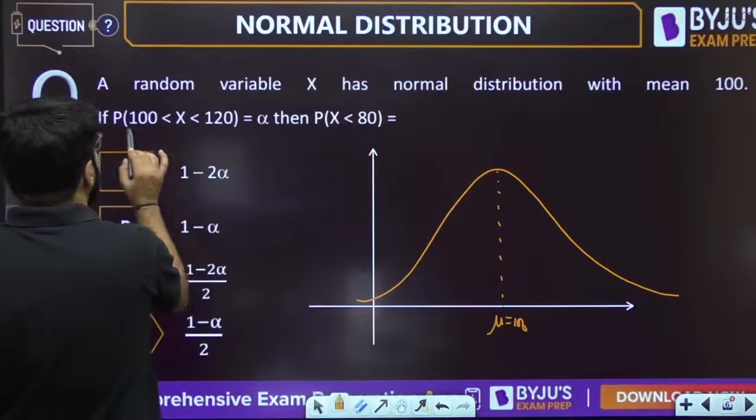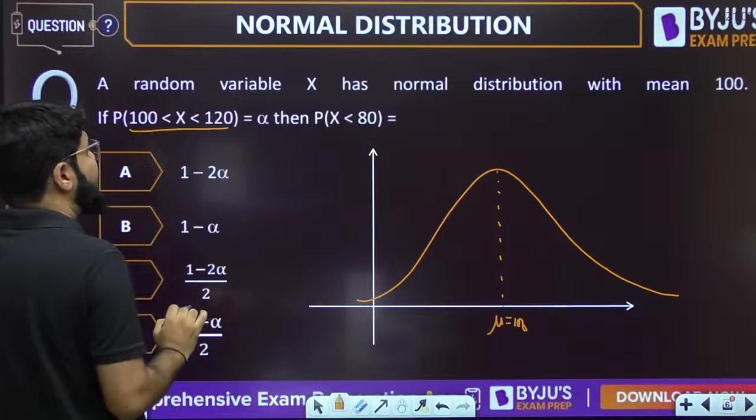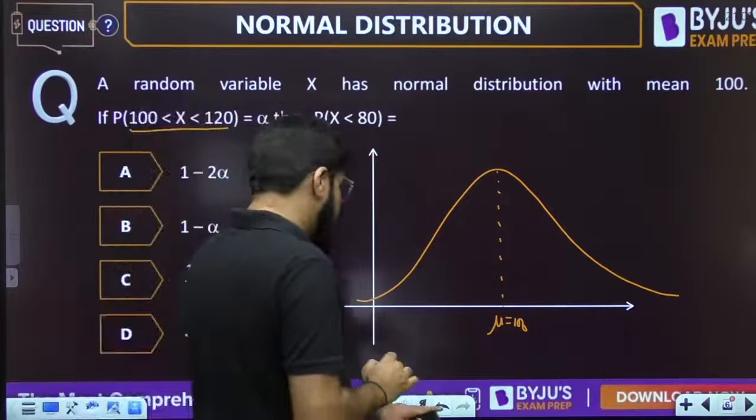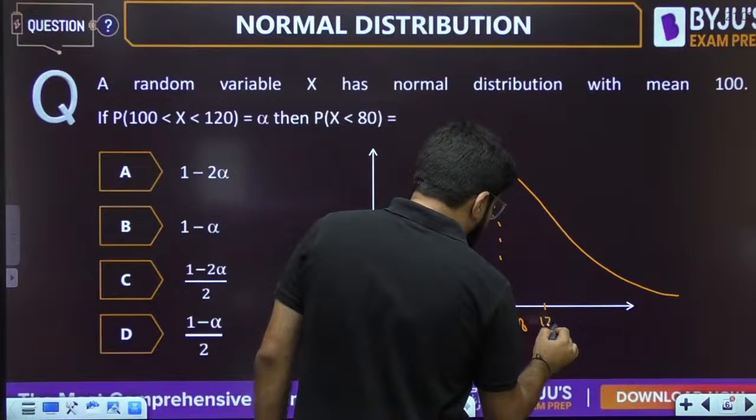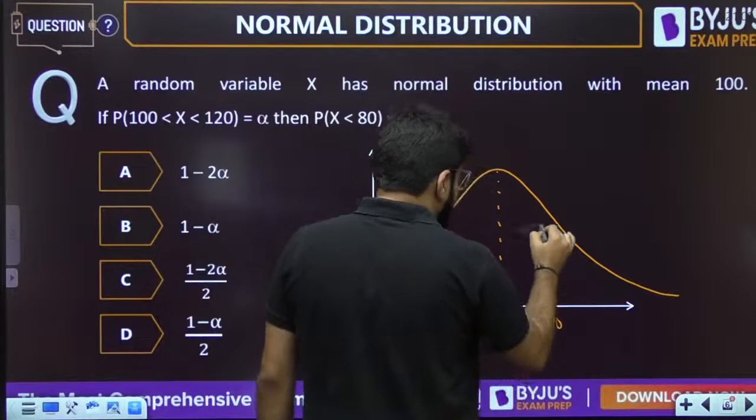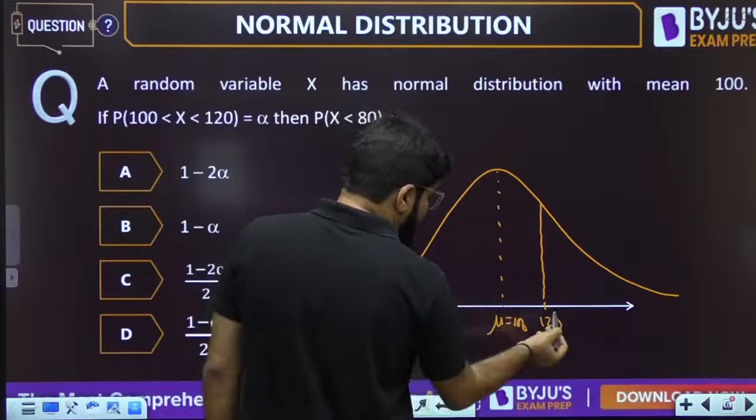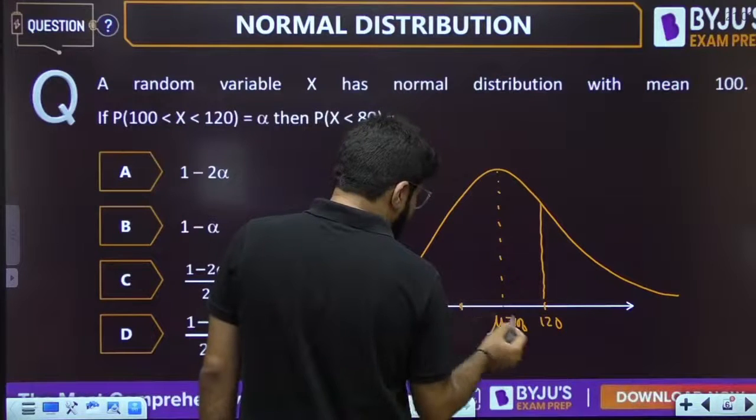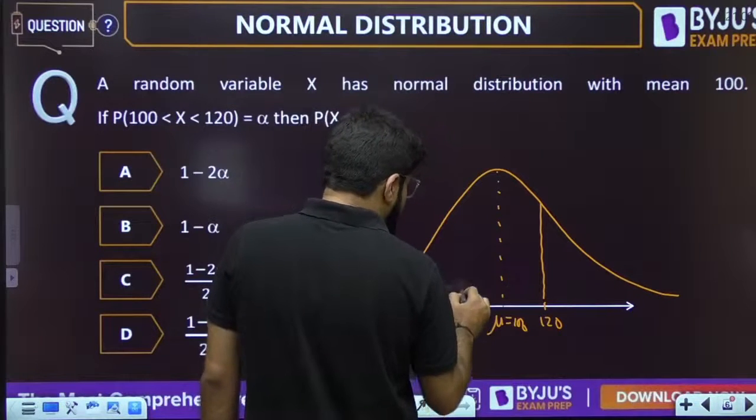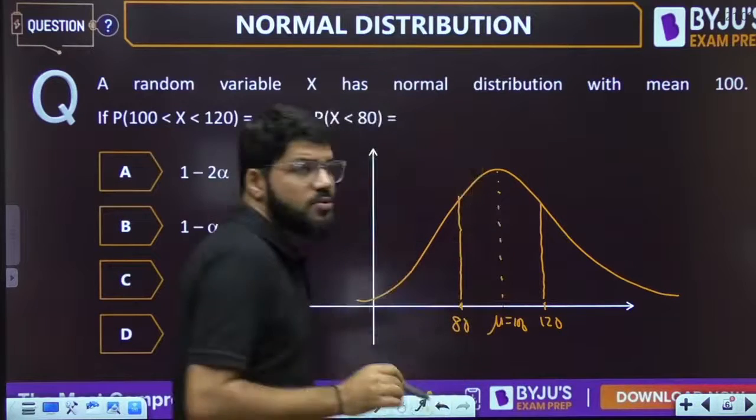What is the probability that x is between 100 to 120? So from 100 to 120, let's say this is the point 120. Symmetrically on the other side, this is 20 above 100, so there can be a point 20 below 100, that is known as 80.